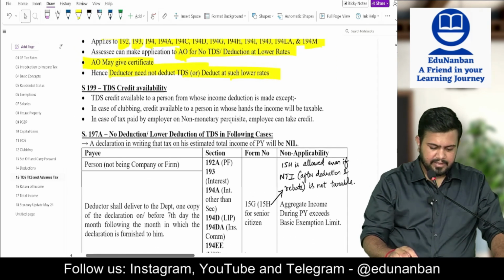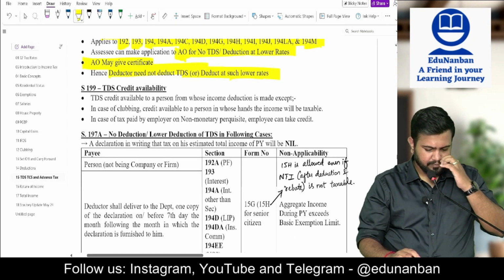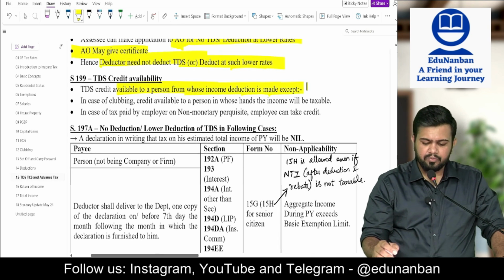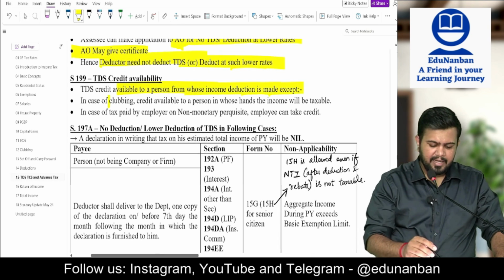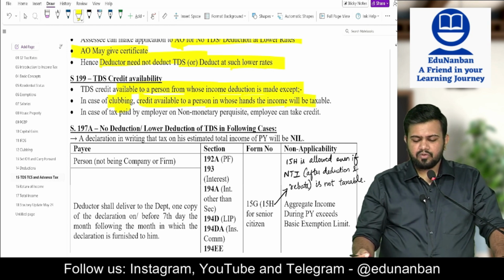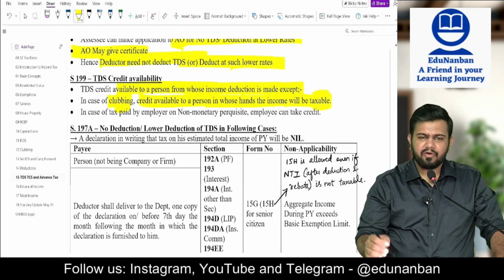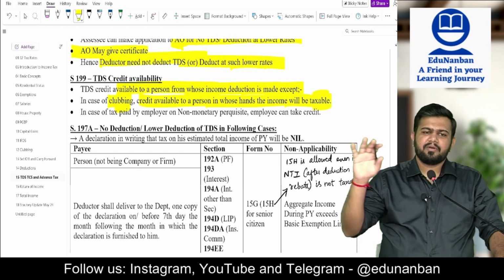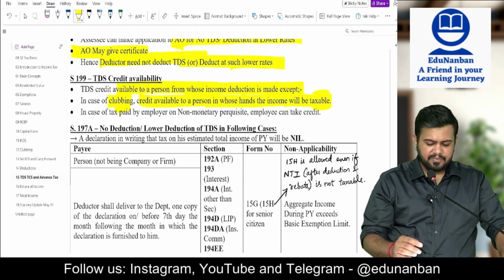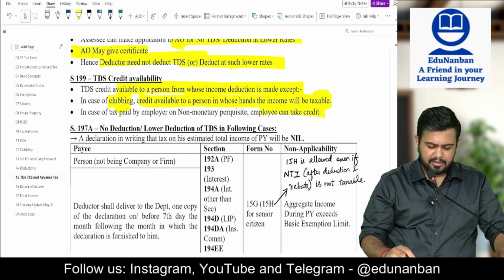Next, section 199, credit availability. TDS credit is available to a person to whom the deduction is made, except in case of clubbing, credit will be available to the person in whose hands the income will be taxable. So for a minor child, TDS credit will be available to the parent whose income is higher. In case of tax paid by the employer on non-monetary perks, the employee can take the credit.